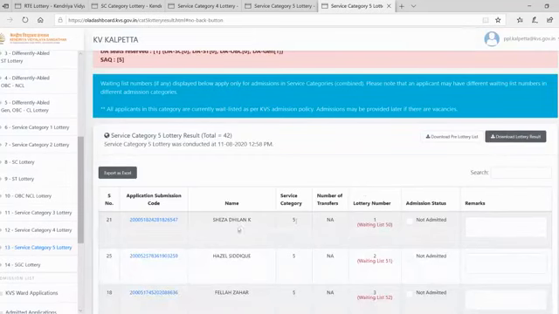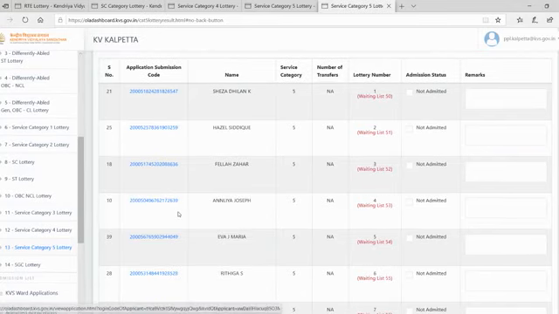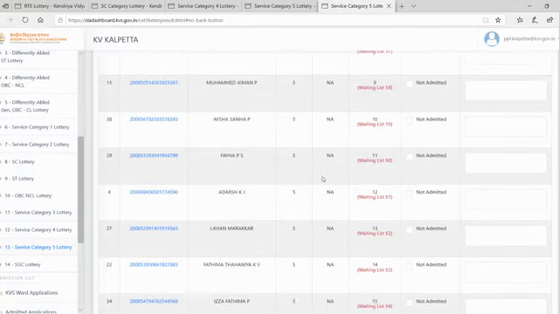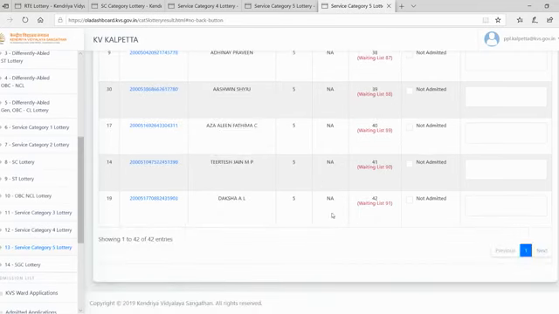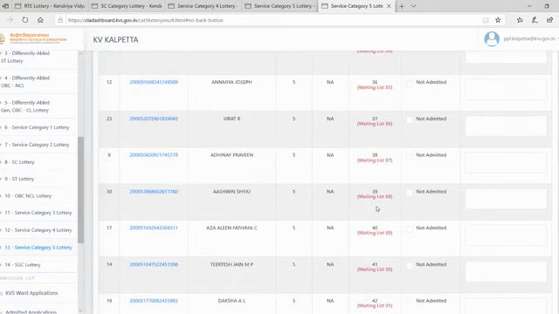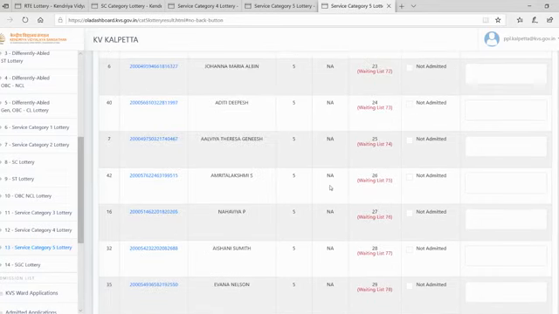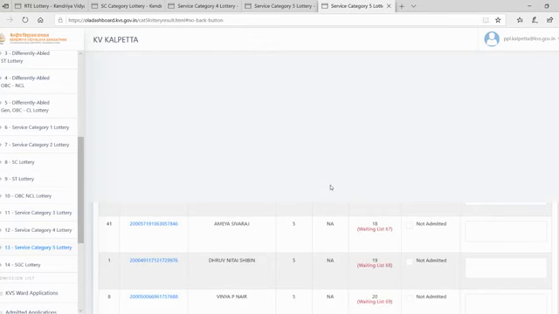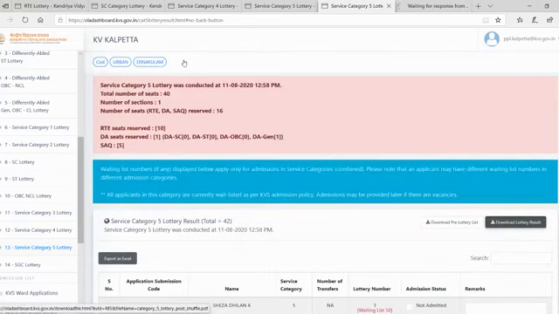So the waiting list is coming like this for category 5. The 21st serial number is coming, then 1, 25, then 18, like this. We have a waiting list up to 91. In the order in which we conducted the lotteries, that's how the waiting list is coming. But we'll be preparing a separate list for each category, sir. Yes, they may come in the RT, sir.